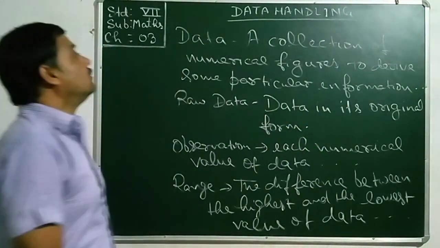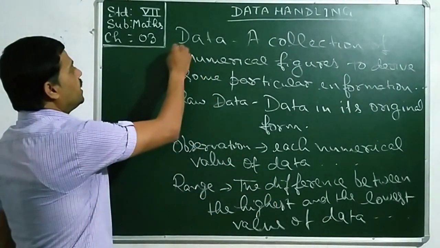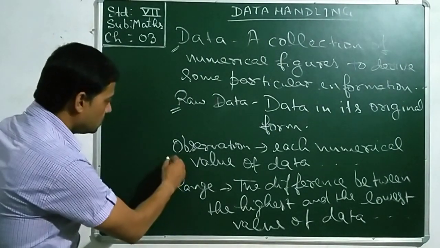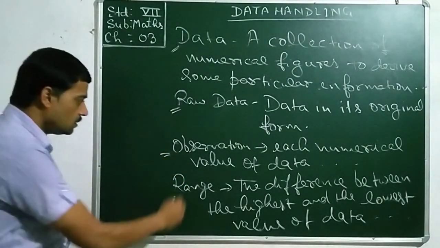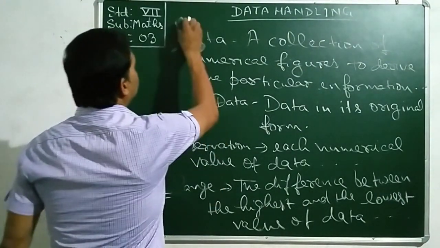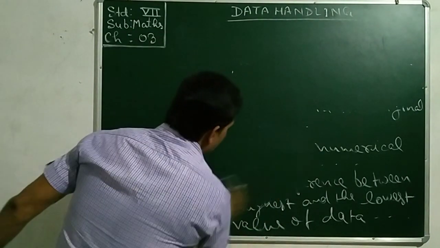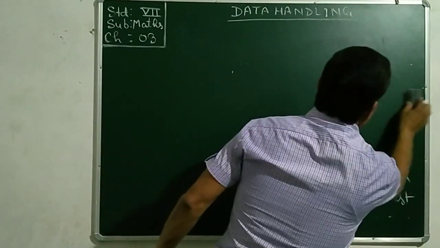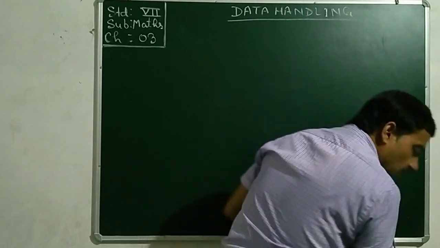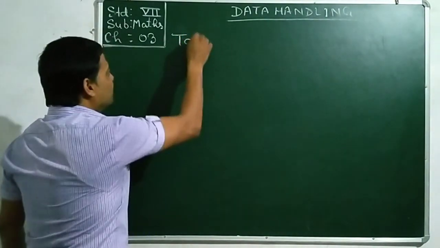After that, see what I have explained so far: data, raw data, observation, range. Now come to the tabulation of data. By the word it is clear what tabulation means.